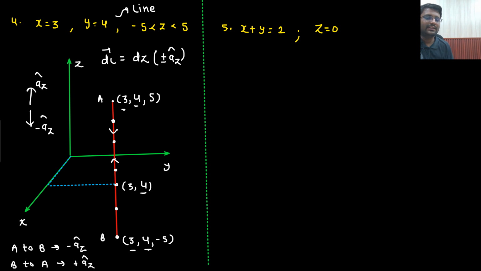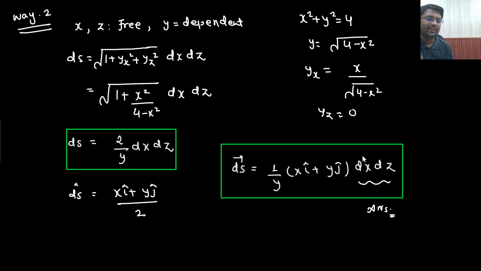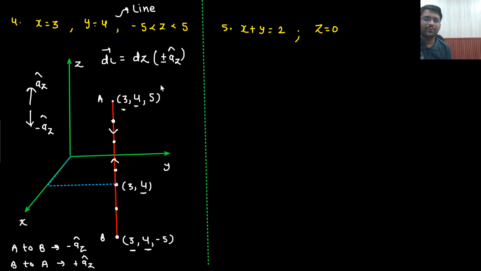I hope you are not getting confused with this az, ay. I cap is ax cap, j cap is ay cap, and k cap is az cap. It is just that I am more habitual with this notation. In mathematics it will be written as i cap, j cap, k cap, but in electronics it is written as ax cap, ay cap, az cap. So please don't get confused with this.